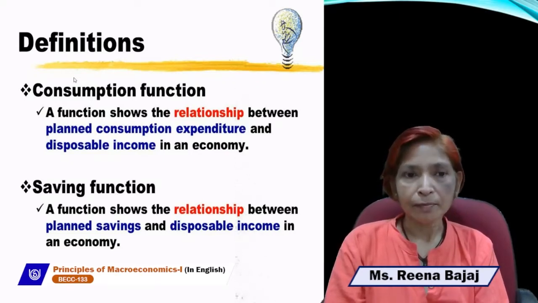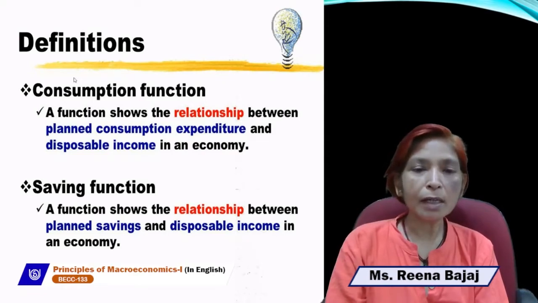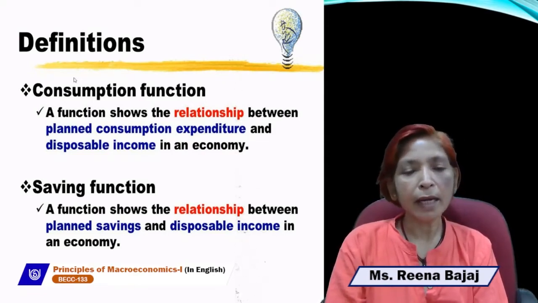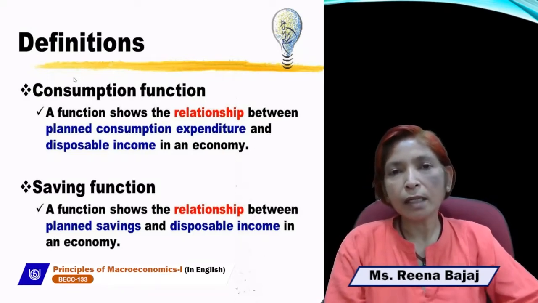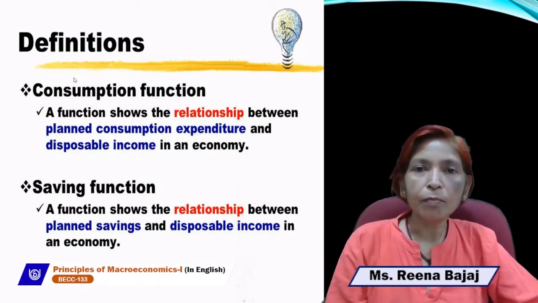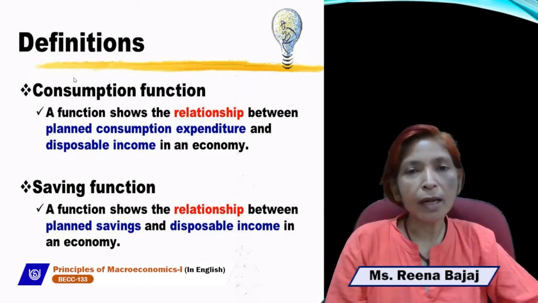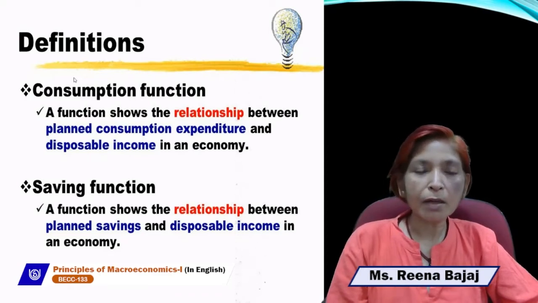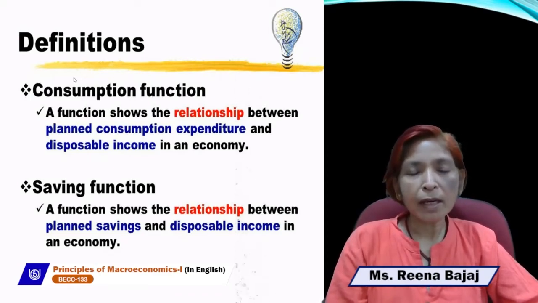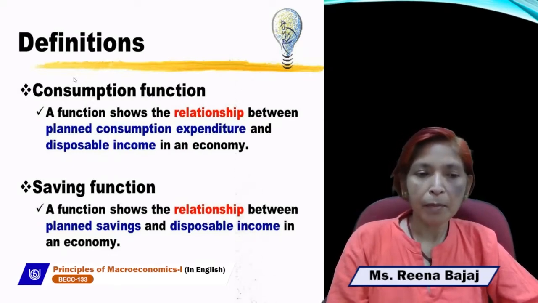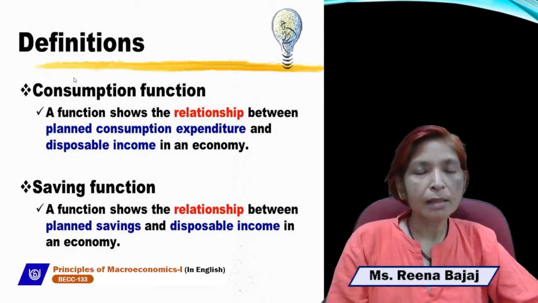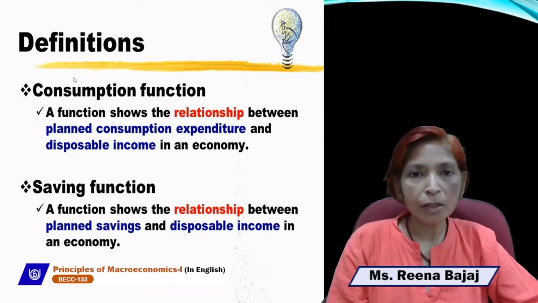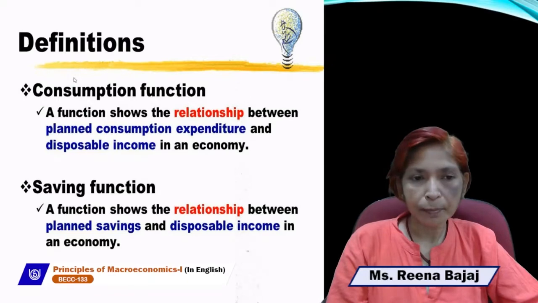Next is the saving function. The saving function shows the functional relationship between income and saving. As you know, consumption and saving both depend upon the level of income according to J.M. Keynes. Classical economics said that saving and consumption depend upon the rate of interest. But J.M. Keynes said that consumption and saving depend upon the level of income, not on the rate of interest.